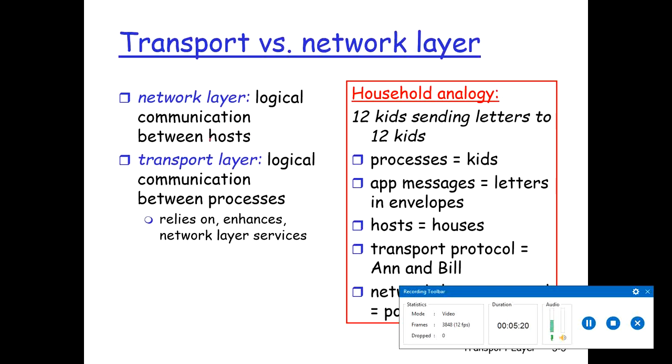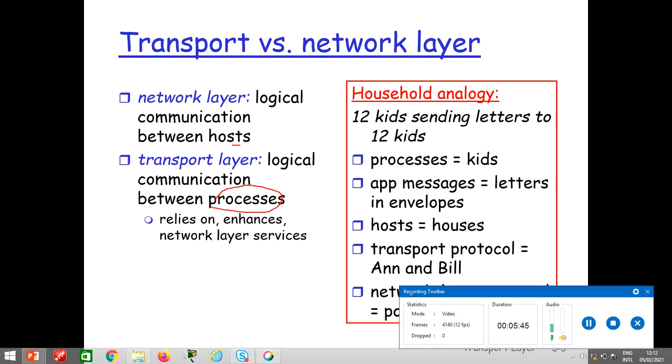Processes are nothing but your applications. The transport layer relies on the network layer services.